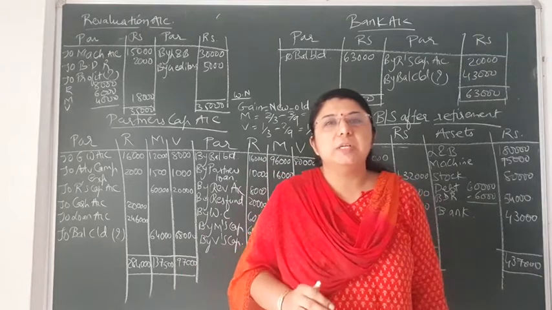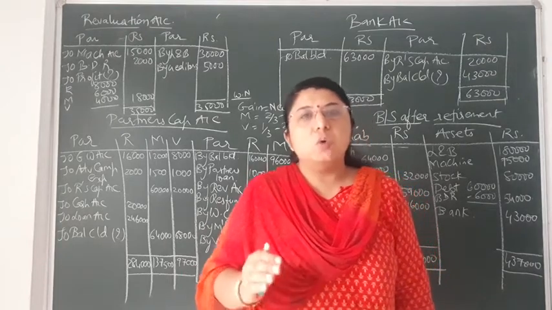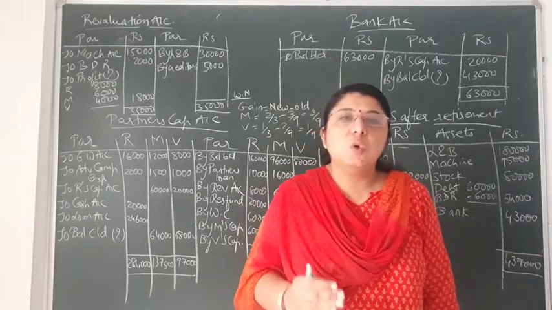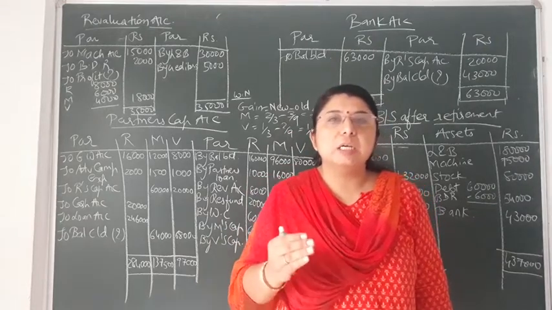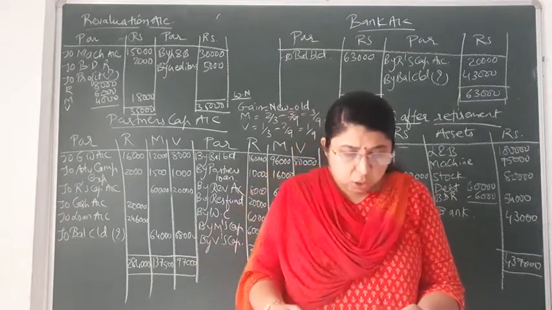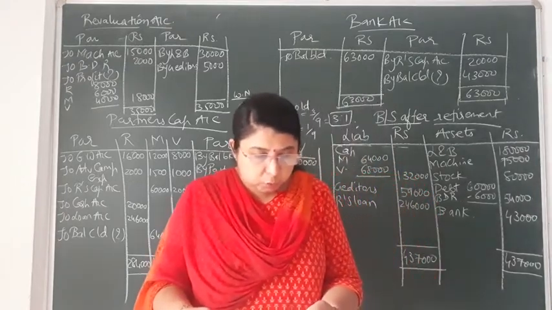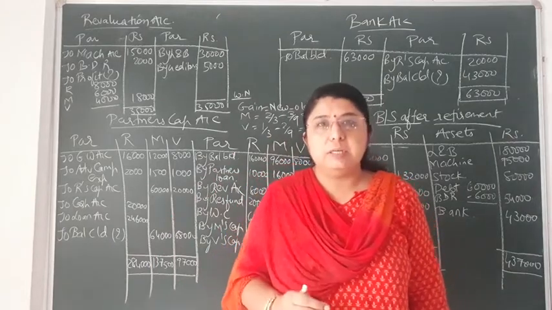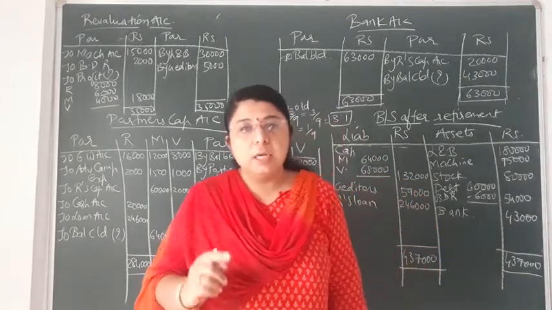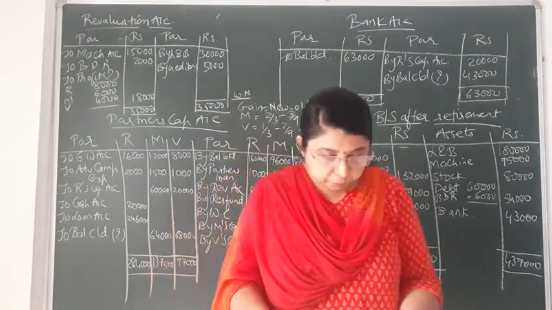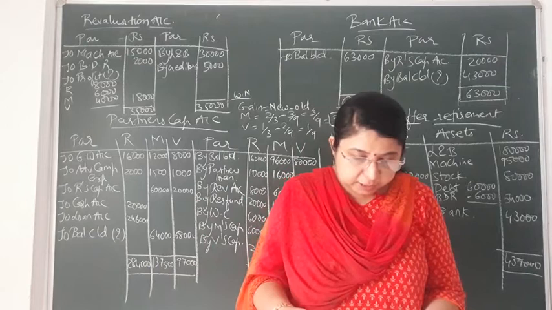Advertisement campaign expenditure is also an accumulated loss. So as we are distributing accumulated profit, in the same way accumulated loss will also be distributed amongst the partners in their old profit and loss sharing ratio. Now looking at the adjustments, Rohit retired on 1st April 2017. It means out of the 3 partners, the first partner, that is Rohit, is retiring and Mohit and Virat are continuing the business. The terms of retirement are as under.